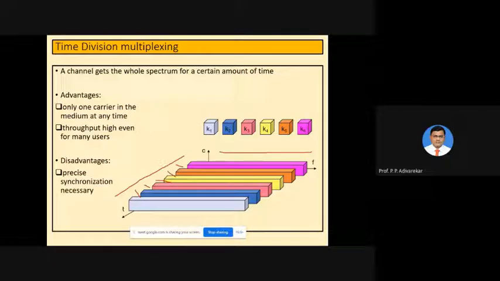The same frequency is used by everyone, because the whole band is available to the entire group of people. As frequencies are scarce in availability, this is a very good advantage.